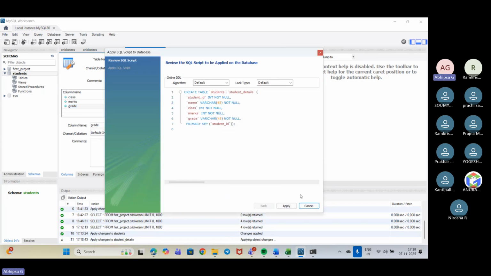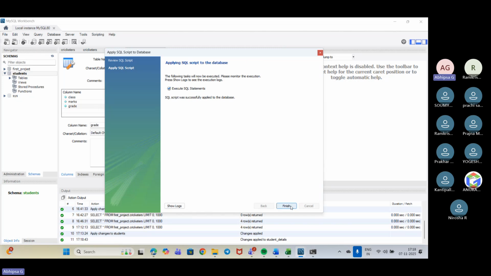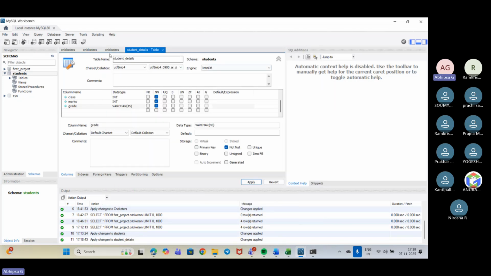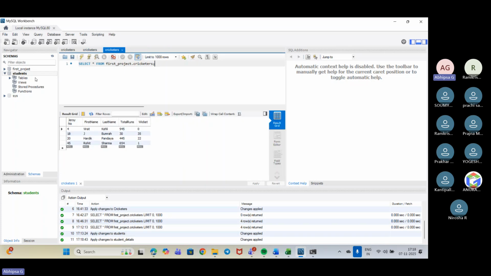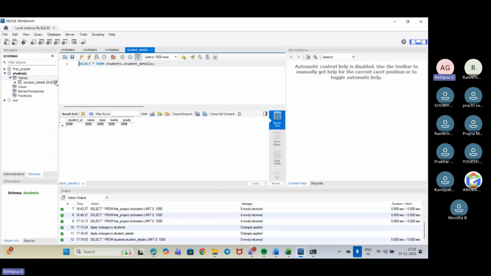Fine. So looks good. I'll just go for apply. So this is the form. Just applying it. Finish. So see, this is already done. How can I see that? I'll just close this tab. Under table, I'll just go to table. See, I have student details. I'll click on here. So I have this, right? Student ID, name, class, marks, grade.